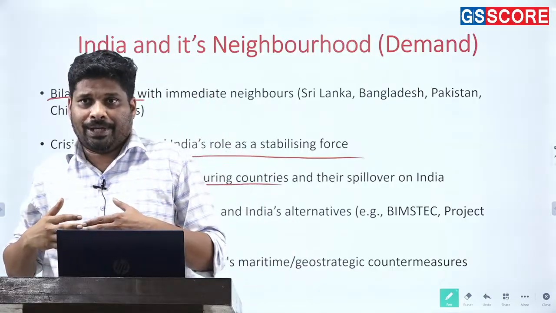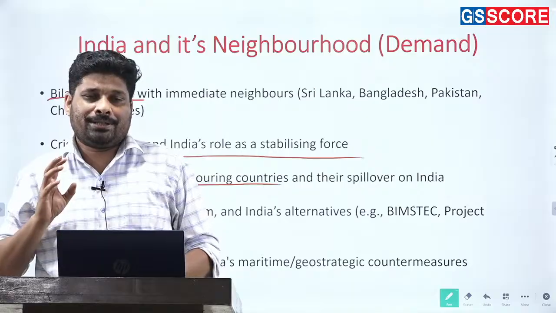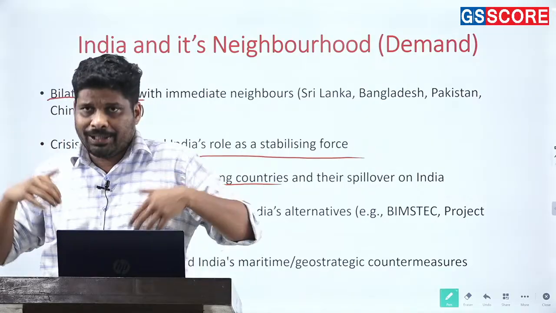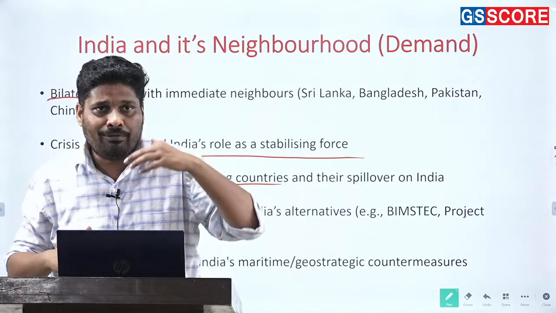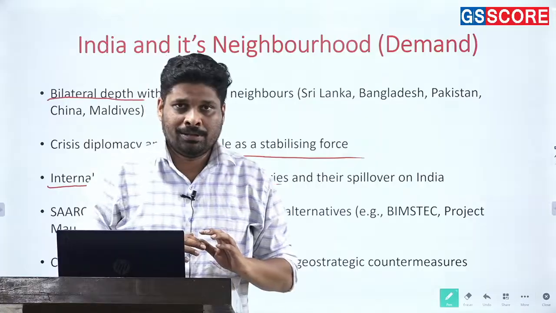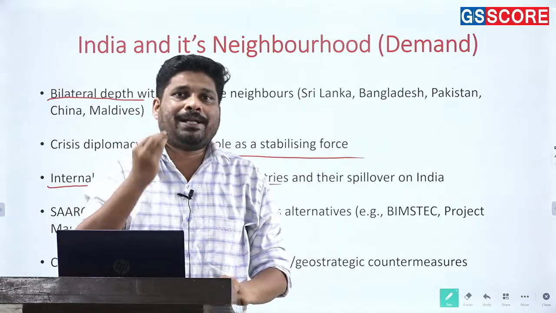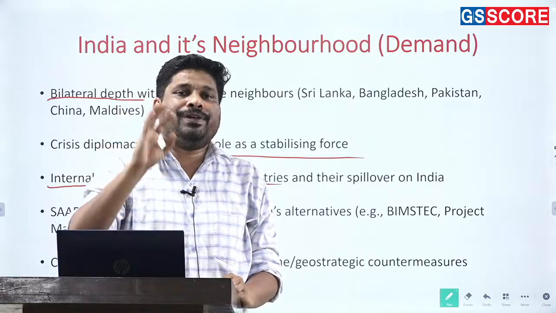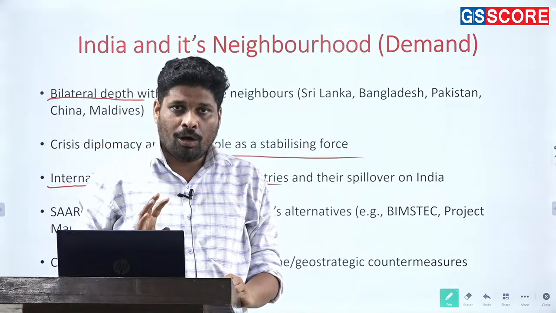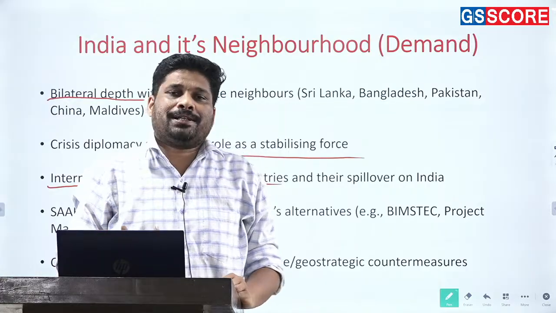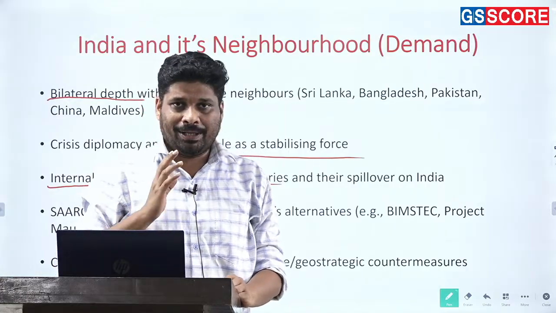At that point of time, one of the pointers in your answer has to be internal politics of that country, or even internal politics of India, and how it basically affects bilateral relations between India and its neighbors. For example, India becomes a bashing point in Nepal during the time of election in that country. Alright, and what does it do? It to an extent creates obstacles in good relations between India and Nepal.